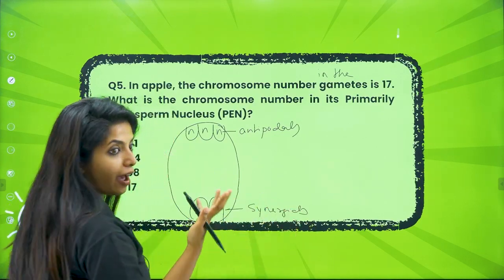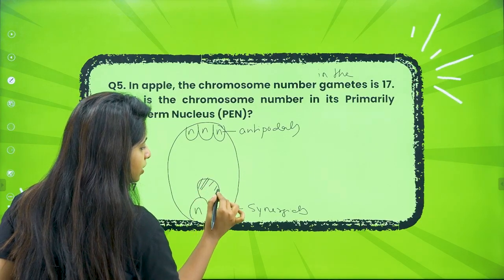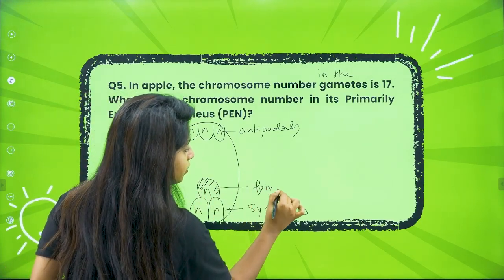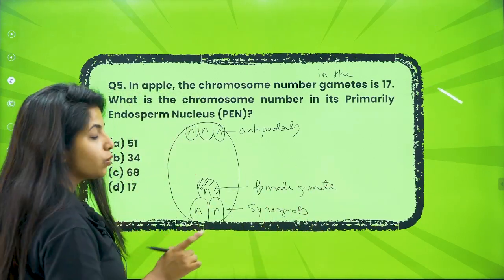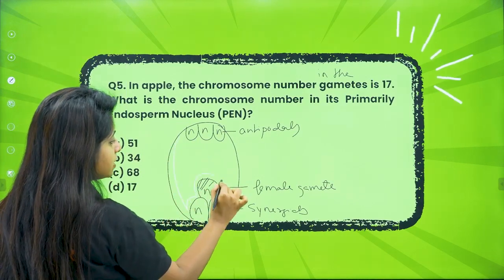What else do we have? We have to have the female gamete, right? So the female gamete is also there again with how much number of chromosome? Half number of chromosome. So this female gamete, the egg cell, has half the number of chromosome. Now you have one more cell. I told you previously also, what is that one more cell that you have? It is the central cell.